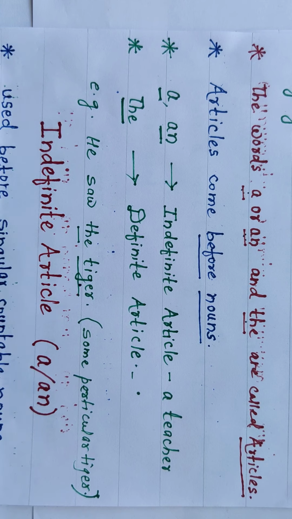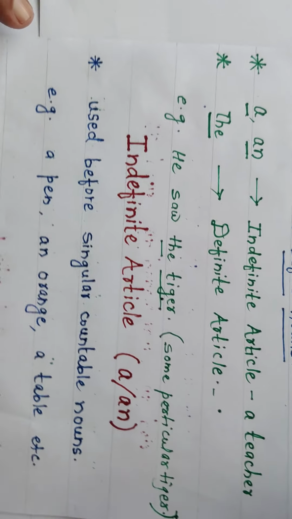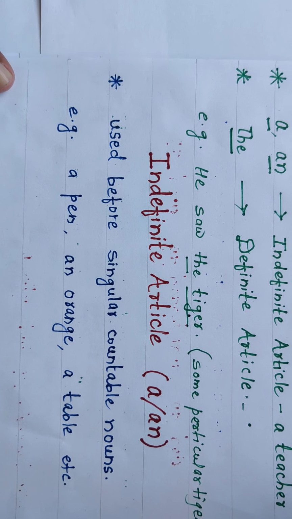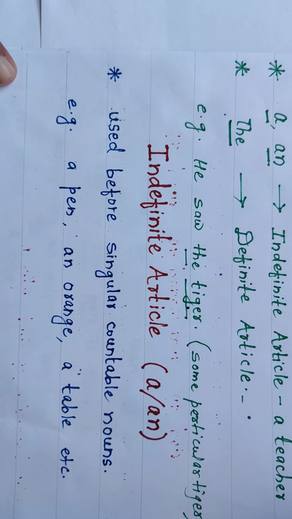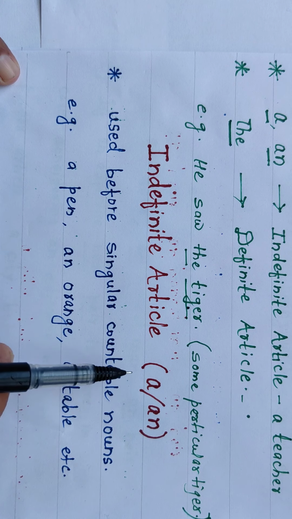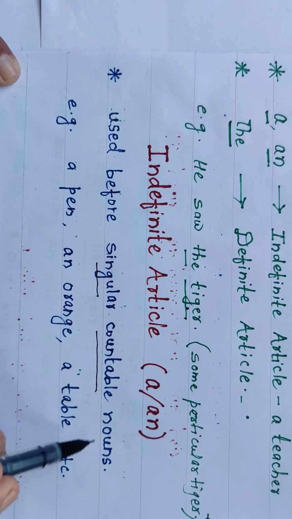Now today we are just focusing on the indefinite article. That means we will see in this video only how to use the indefinite articles, that is a and an. Look, a and an are both used before singular countable nouns. We had seen in the previous video what singular countable is.